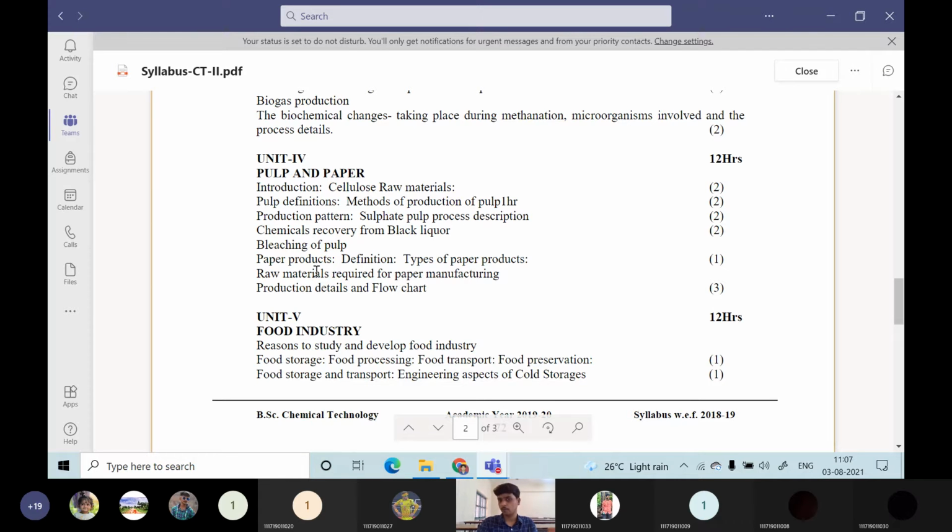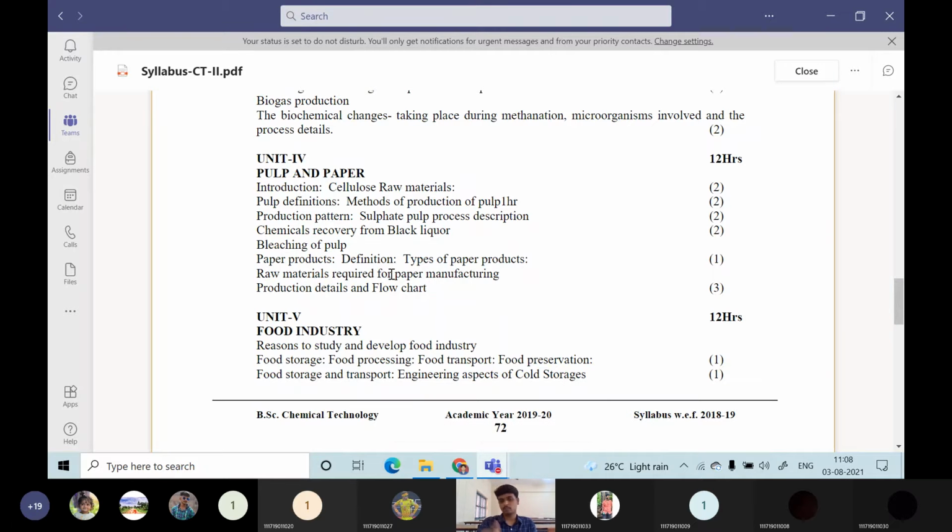One major flow sheet will be there, that is a series of Fourdrinier machines, we will call it the Fourdrinier machine. That machine will have a series of rolls. In that series of rolls, we will be passing the pulp, and a dried paper, like our A4 sheets, we can encounter. So the flow sheets will be: one is the sulfate process flow sheet, then the liquor treatment flow sheet, and here the paper flow sheet. So three flow sheets will be there.